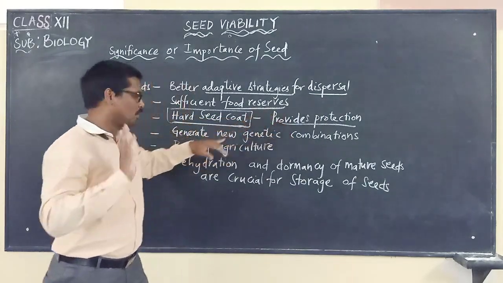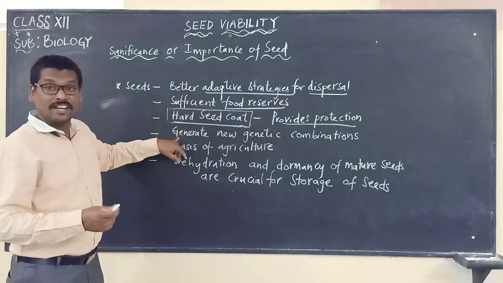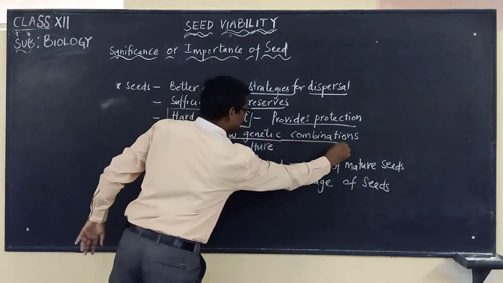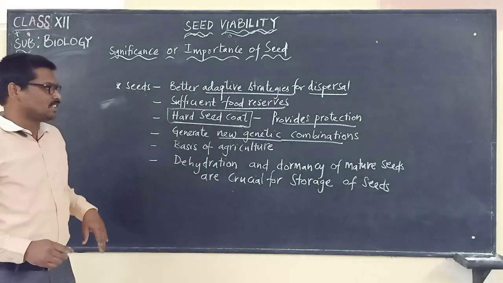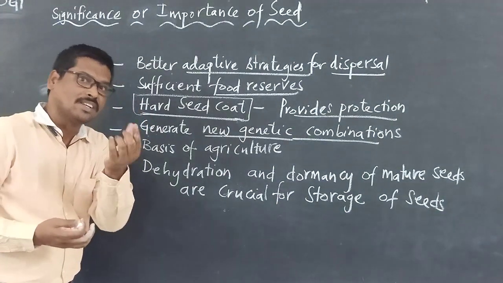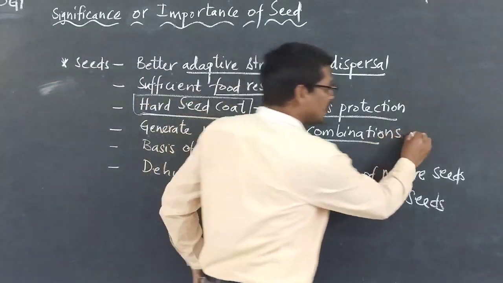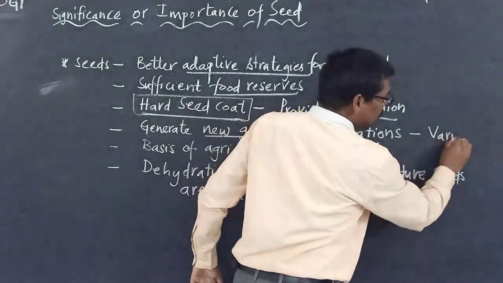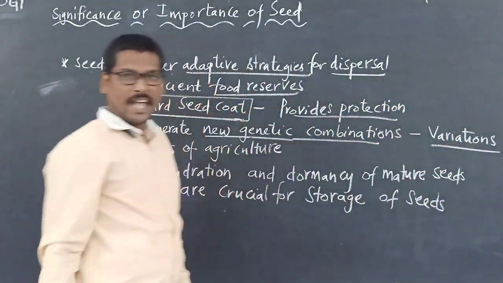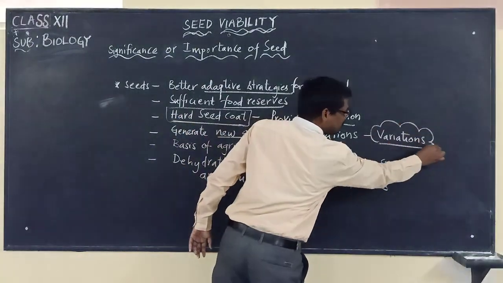Protection. And they cannot be easily destroyed. So the next one is, the seeds are generating what? New genetic combinations. It means what? In simple terms, the seed is the product of sexual reproduction, so it is producing new genetic combinations. In simple terms, it is having variations, bringing new characteristics. Variations are carried out by the seeds.